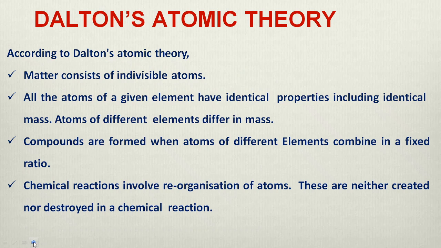Next one is Dalton's atomic theory. Dalton's atomic theory tells us that matter consists of individual atoms. All atoms of a given element have identical properties, including identical mass. Compounds are formed when atoms of different elements combine in a fixed ratio. So, in this way, he postulated some of the atomic theory.